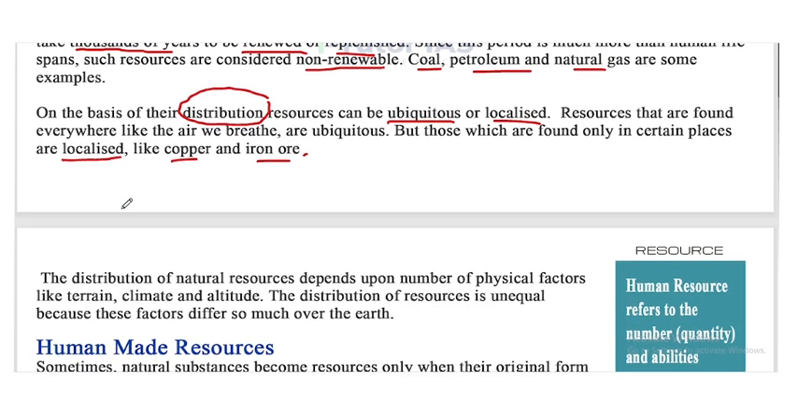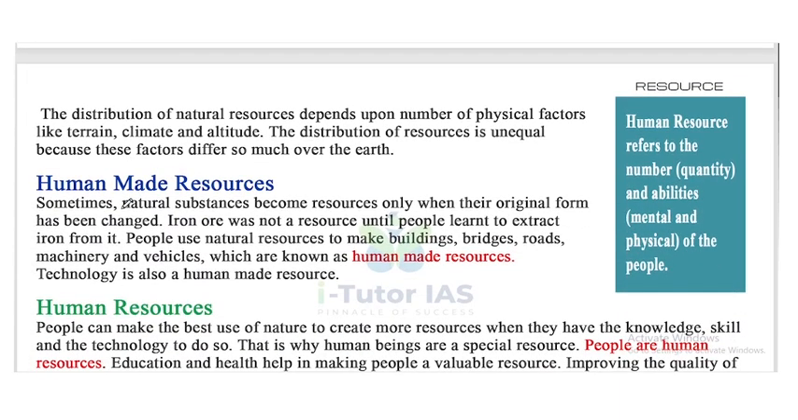The distribution of natural resources depends upon a number of physical factors like terrain, climate, and altitude. The distribution of resources is unequal because these factors differ so much over the earth. So that's why the distribution is unequal. Now, we have discussed natural resources.